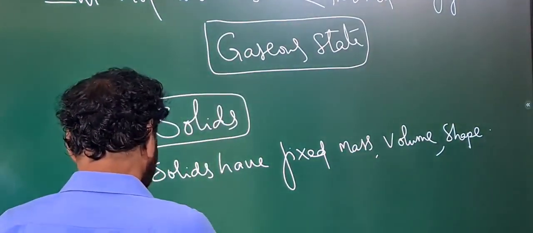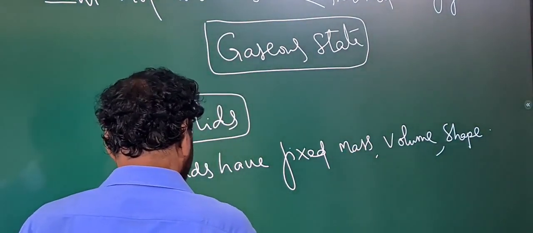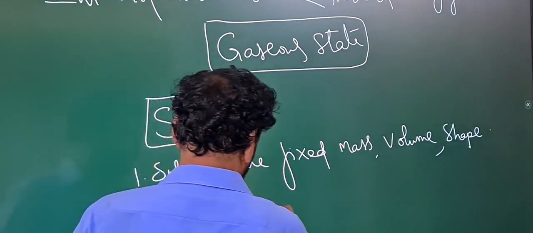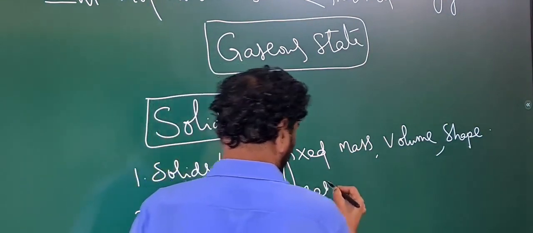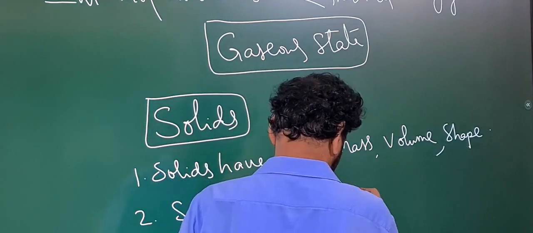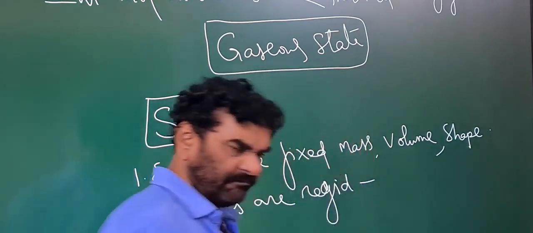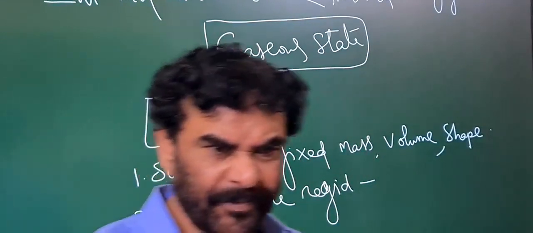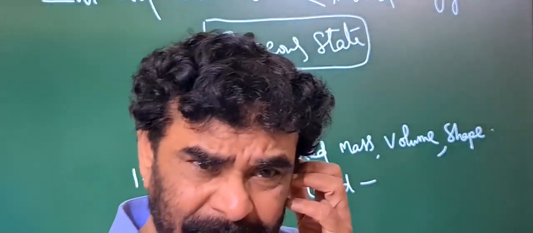The second property is that solids are rigid.